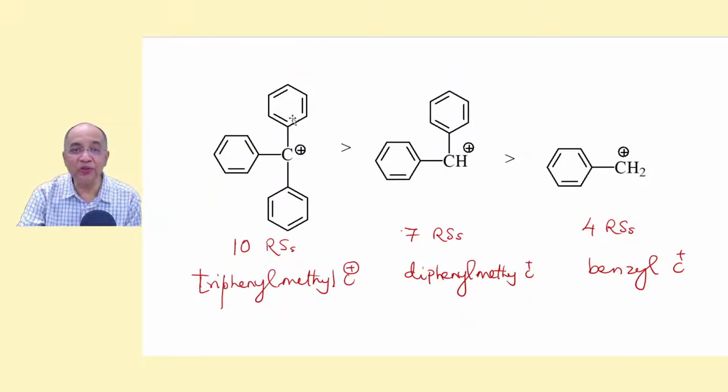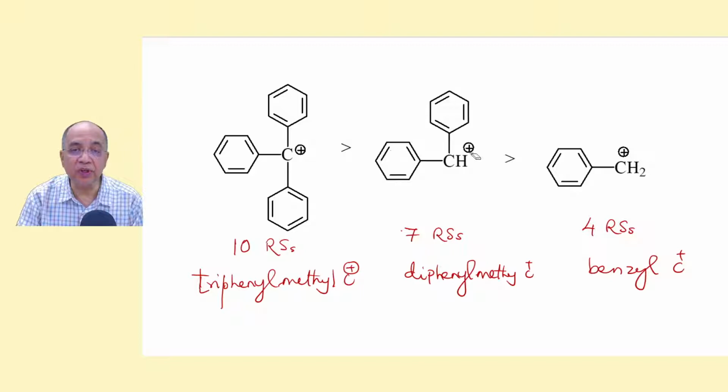Now coming to triphenyl methyl, diphenyl methyl and phenyl methyl, which we call benzyl carbocations, definitely the number of resonance structures is maximum in triphenyl methyl. 3 plus 3 plus 3, 9 pi bonds and 1 positive charge, so 10 conjugating units, 10 RSs.